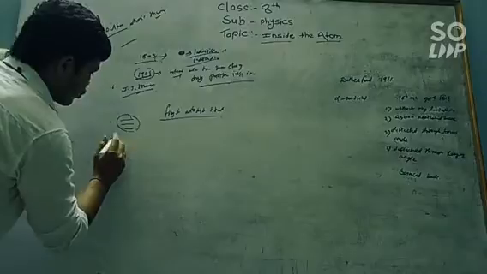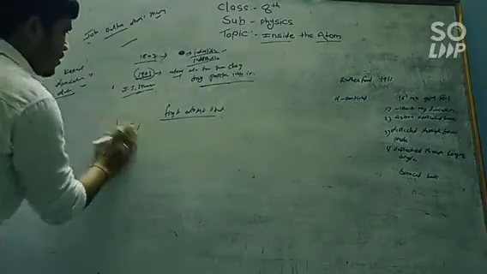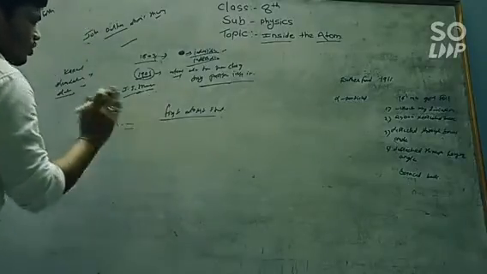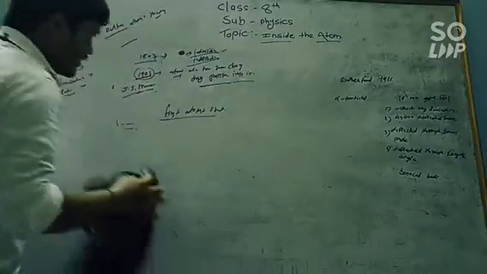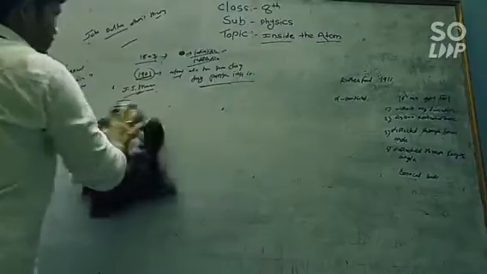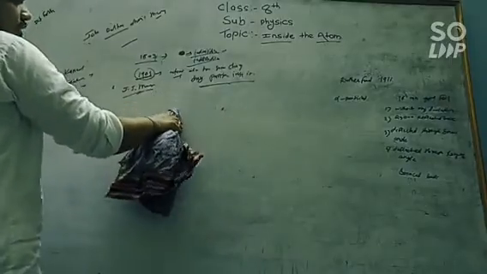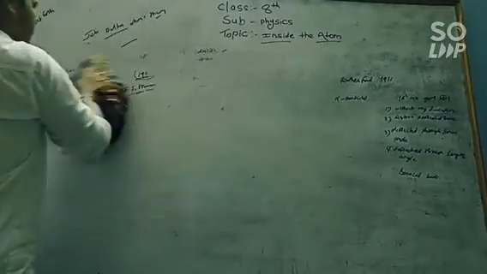Means there are also some charged particles inside the atom. Means before J.J. Thomson the atom was the smallest particle, but after J.J. Thomson we discovered many particles inside the atom. So the J.J. Thomson plum pudding model is the first atomic structure model.